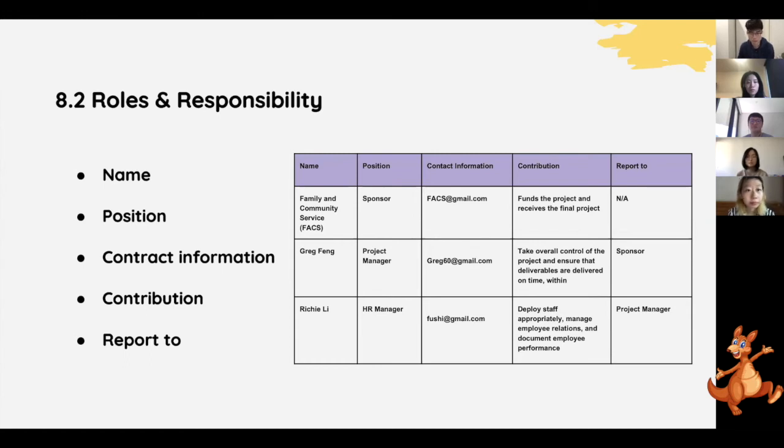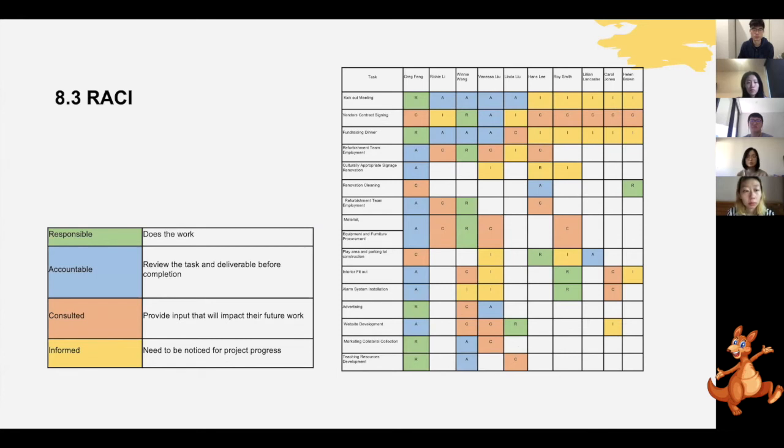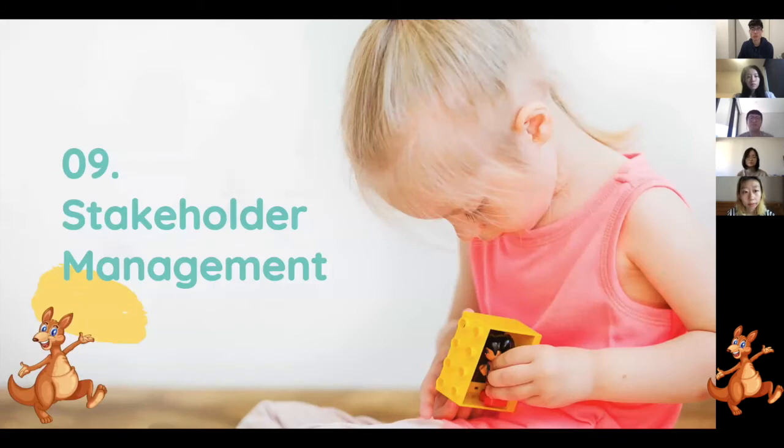The third one is the RACI diagram, which more vividly shows the four main responsibilities: responsible, accountable, consulted, and informed. It is very important that the project structure can facilitate the coordination and implementation of project activities in Ulaba Child Care Center. So next, Linda will introduce stakeholder management.